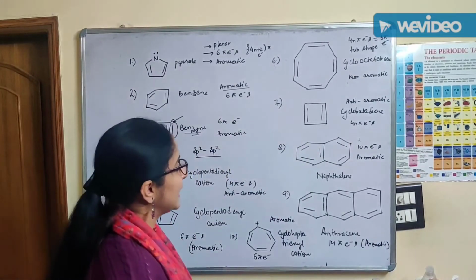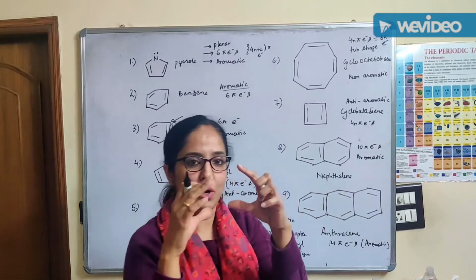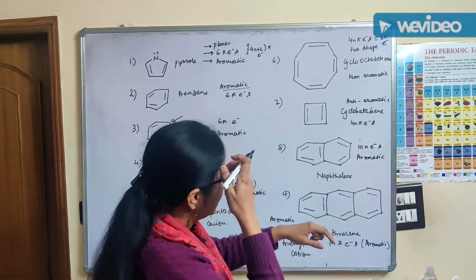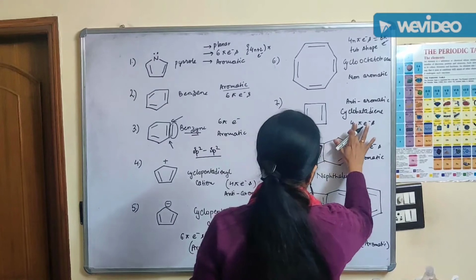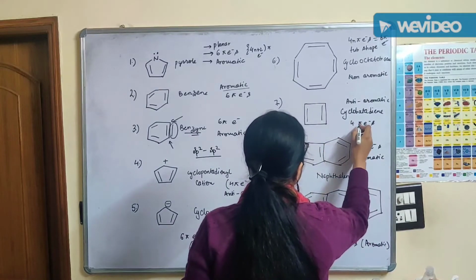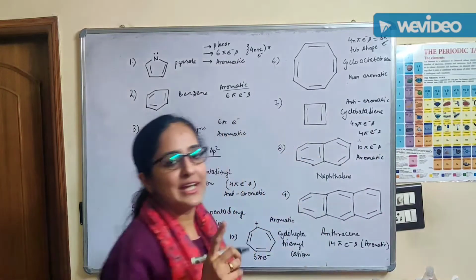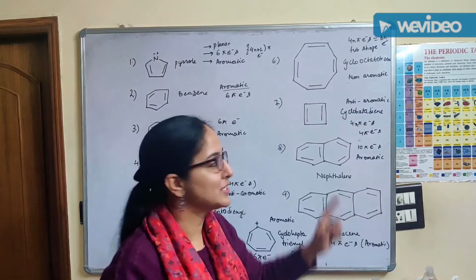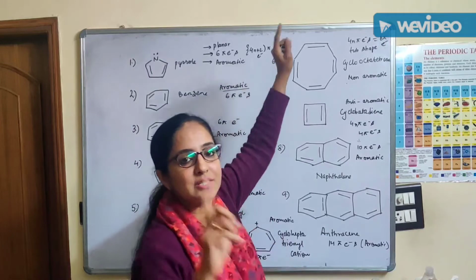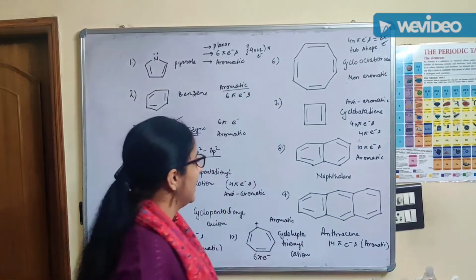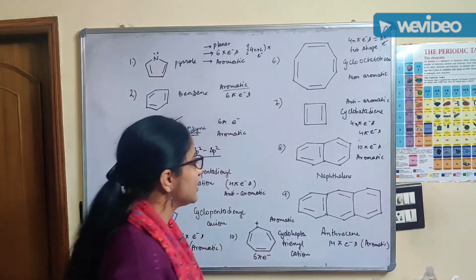Now this is cyclobutadiene. So this is a small ring, 4n pi electrons, 4 pi electrons, n is equal to 1, right? So the system is anti-aromatic. It is planar. It is not non-planar. It is not tub-shaped like cyclooctatetraene. Remember that, right?